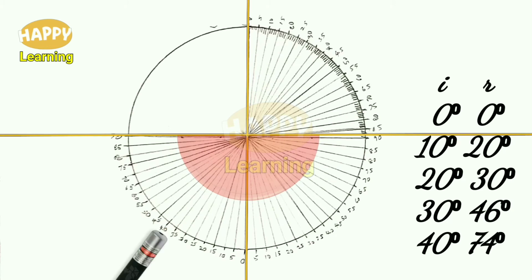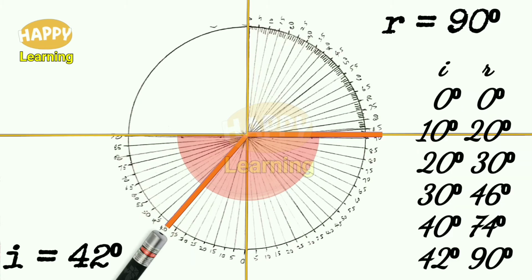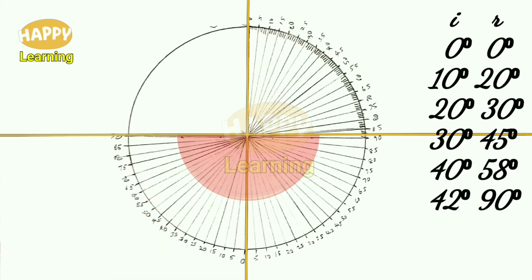Now, here is the special case. For I is equal to 42 degree, refraction takes place, but this refracted ray grazes the interface, that is, it moves along the common line of glass and air. So for I is equal to 42 degree, R is equal to 90 degree. This 42 degree is called the critical angle. So we got the critical angle as 42 degree.